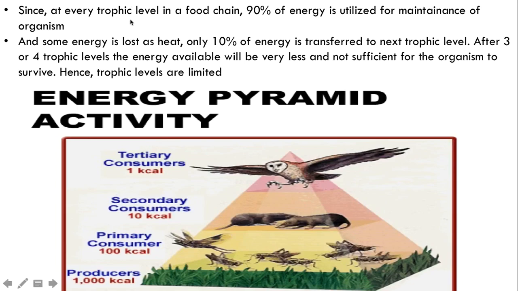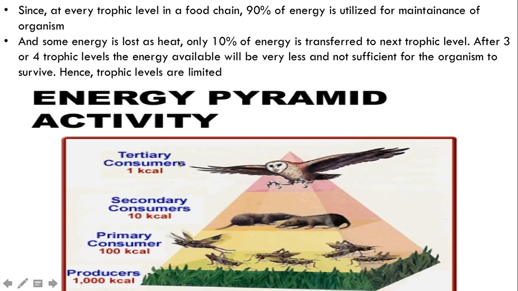Since at every trophic level in a food chain, 90% of energy is utilized for the maintenance of the organism, a few of it is used for its growth and development, and the rest is lost as heat in the atmosphere. See, this is having 1, 2, 3, 4 trophic levels. So after every 3 or 4 trophic levels, the amount of energy is gradually decreasing.